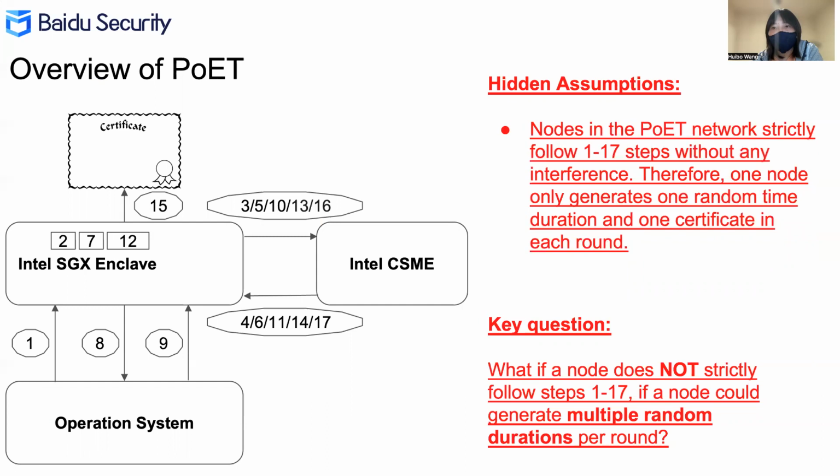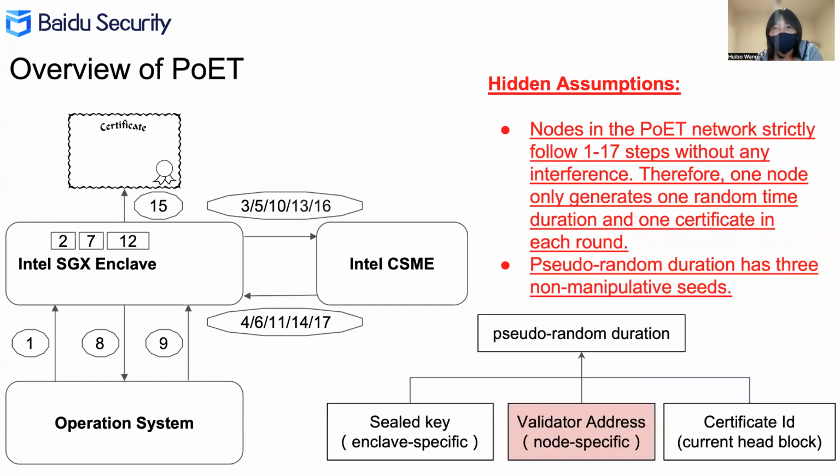Then a key question comes out. What if a node doesn't strictly follow steps 1 to 17? Would it then generate multiple random durations per round? The answer is not clear yet.